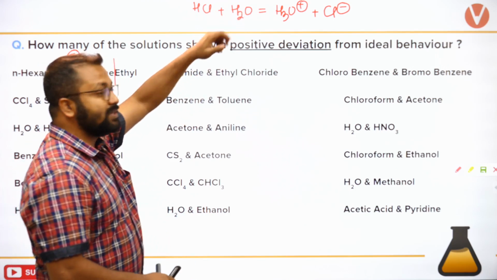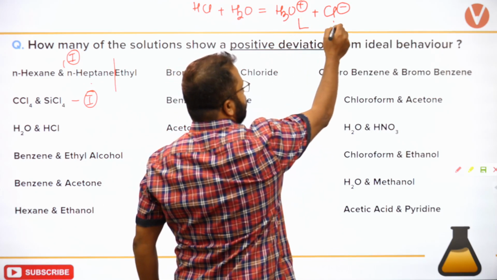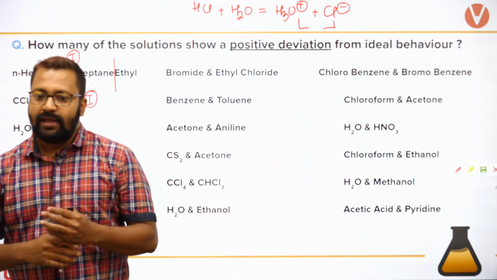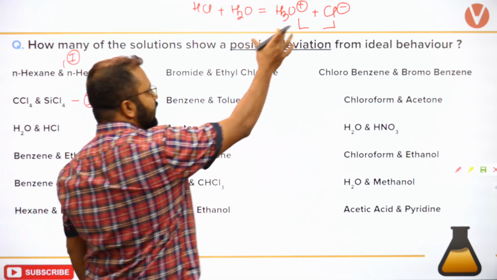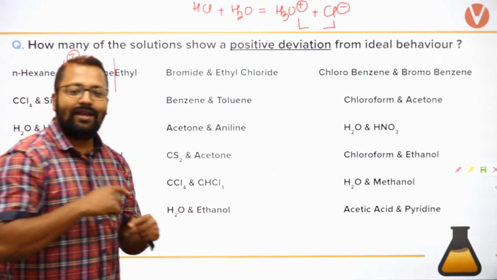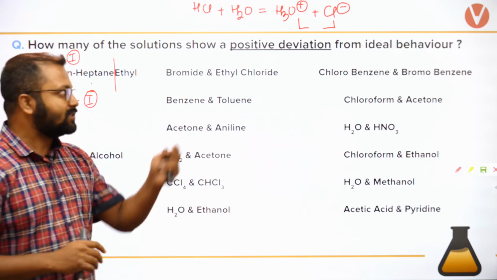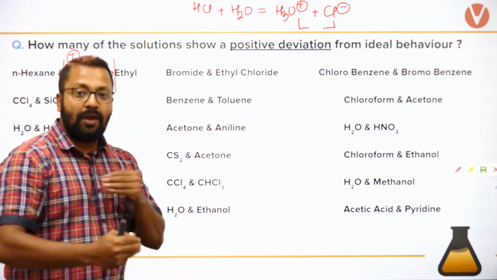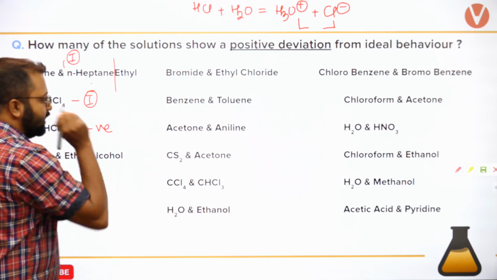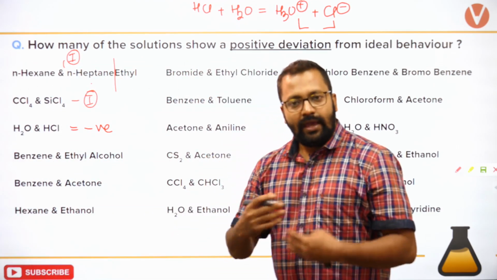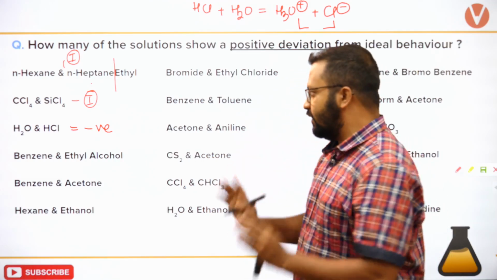इन दोनों components में सिर्फ hydrogen bonding है, but you can see that these are ions and ions के बीच में जो force of attraction होगा, that would be electrostatic force of attraction. Attractive forces increase when they are put together, so vapor pressure will decrease and it will show negative deviation. So anything where reaction occurs will result in negative deviation.